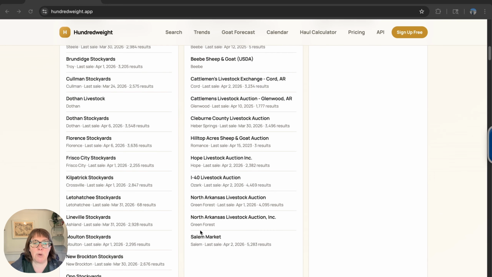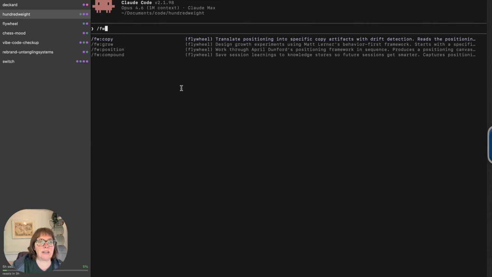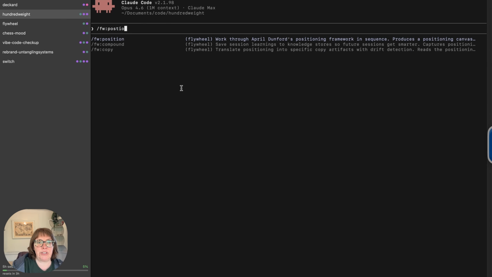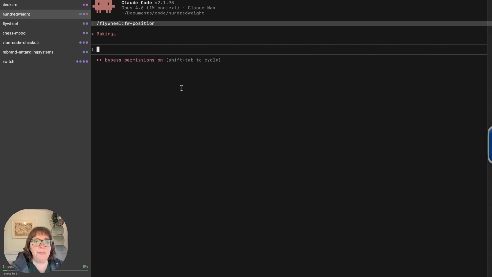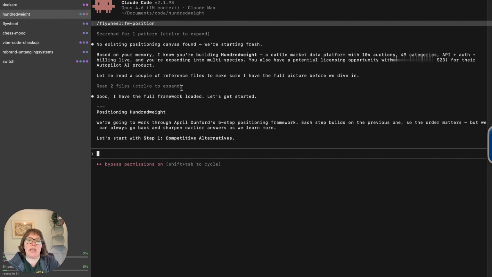So I'm going to walk you through how I would use the Flywheel plugin to do marketing, positioning, as well as a growth experiment for it. So I'm just in my Hundredweight folder in Claude Code, and I'm going to say position. I've already installed the plugin. There's instructions on the GitHub repo, so I'm not going to do this. So I'm hitting position, and now it's going to ask me some questions. So we don't have a positioning canvas, but that's what we're making.